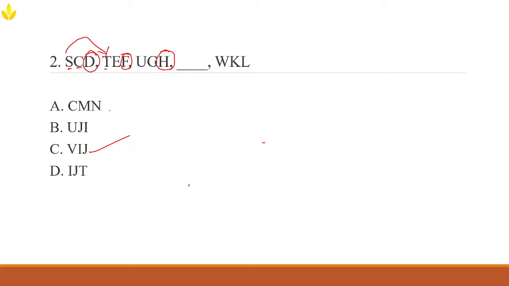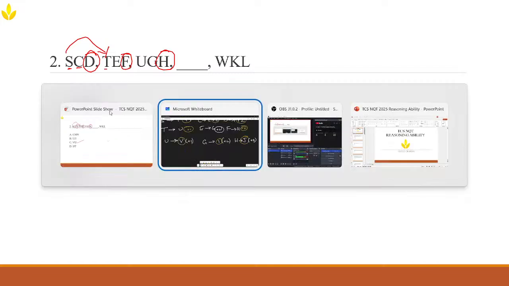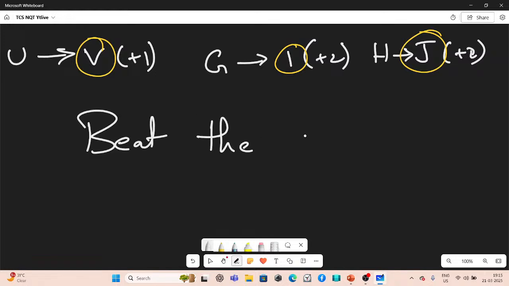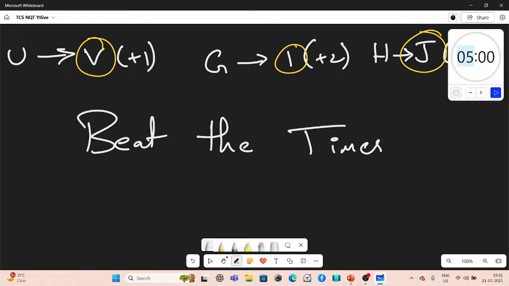Alright, so I spoke for quite some time. So what we can do is, let's have one interactive challenge. I call this challenge Beat the Timer. I'll set a 30-second timer here. I'll only give 30 seconds, not more than that.